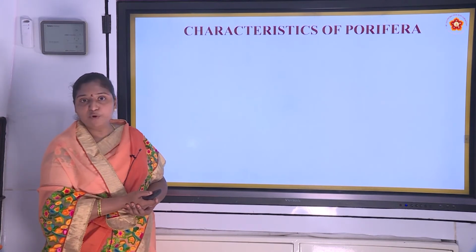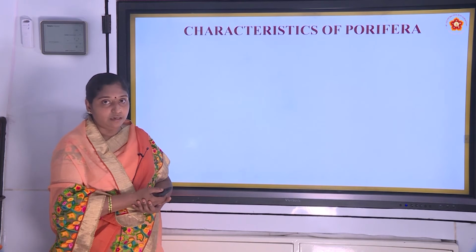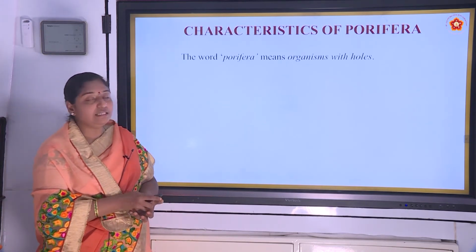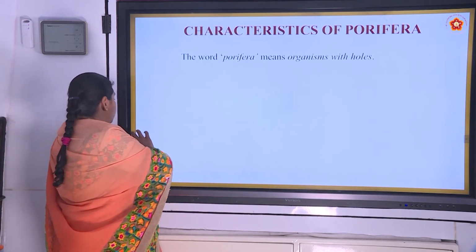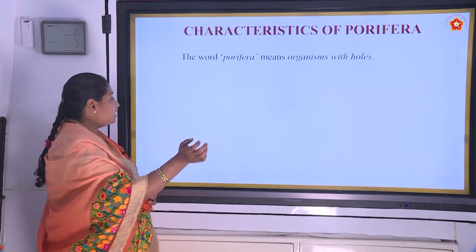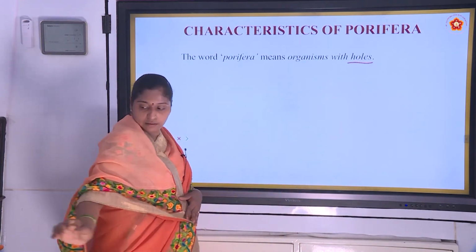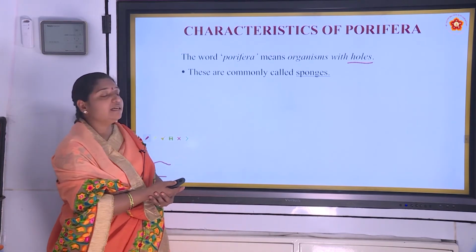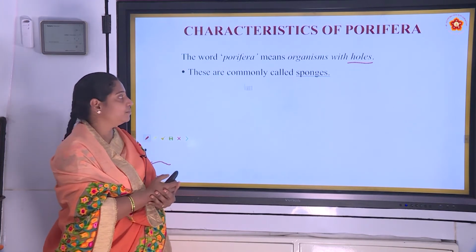Now we will move on to the characteristics of Porifera. The word Porifera means organisms with holes. The special characteristic of poriferans is that the organisms are with holes. And these are commonly called sponges.